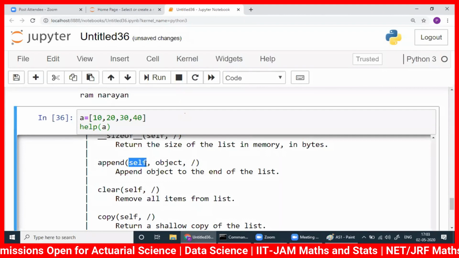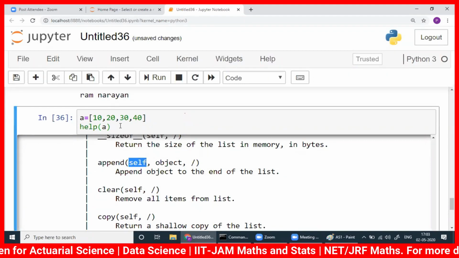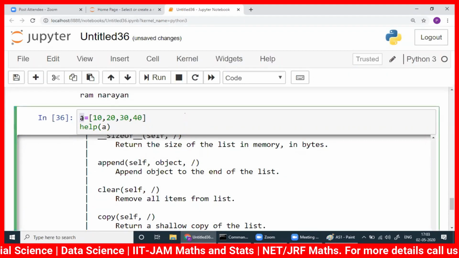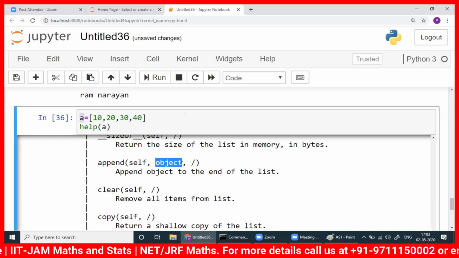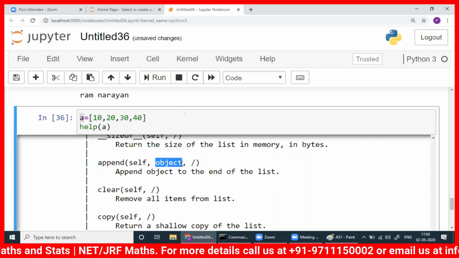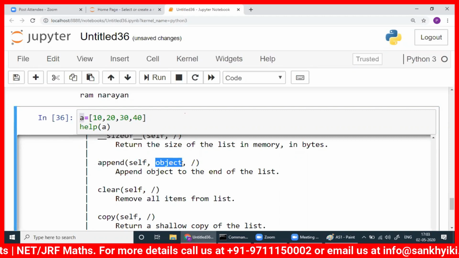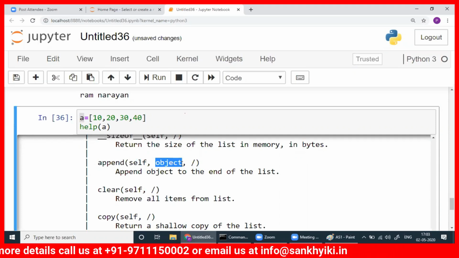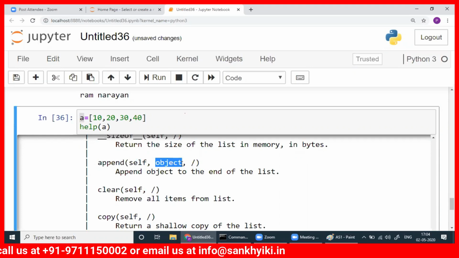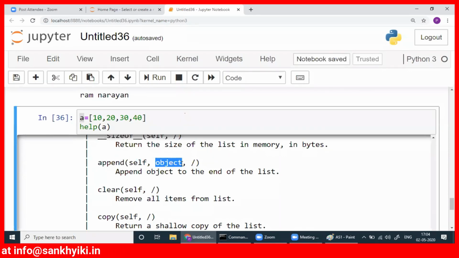Now, append self. Self means whatever you have created. I've created 10, 20, 30, 40 here. That is self. And any object, again, this is very, very important. Object is not the English word here. When they say object, it has a different meaning here, because we are bringing object oriented programming. However, before 1 month, we will not try to know the real meaning of object here. Just whatever way it's written will apply.